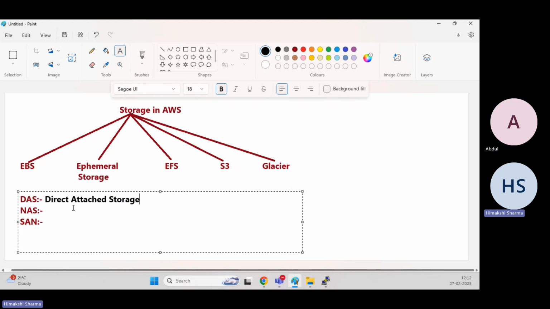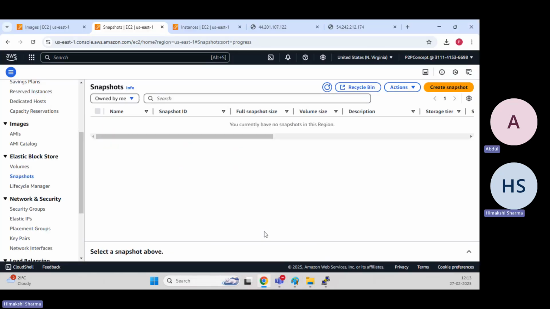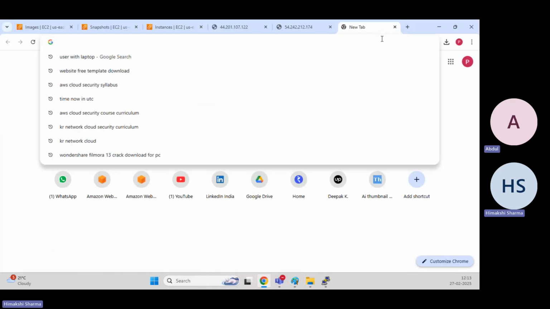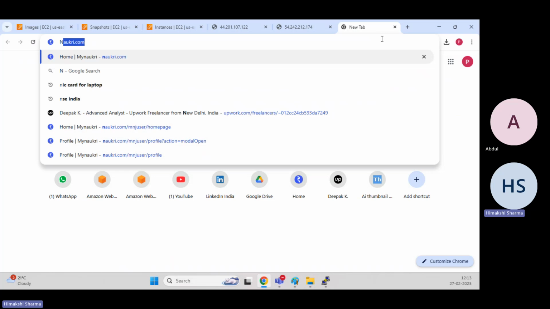Okay, next one is we have network access storage. Network attached storage or, one second, I'm confused whether it is network attached storage or network access storage.